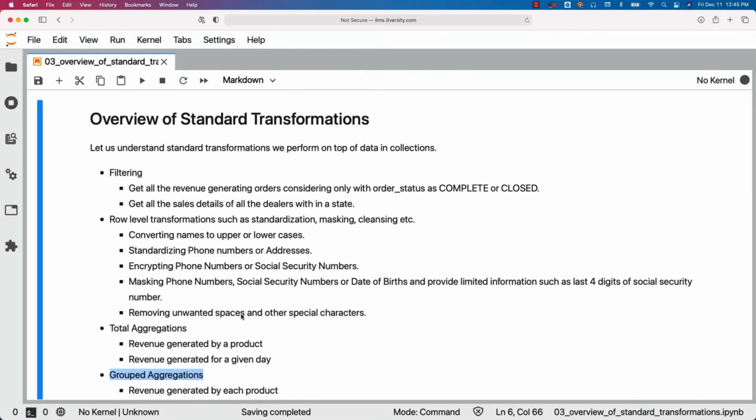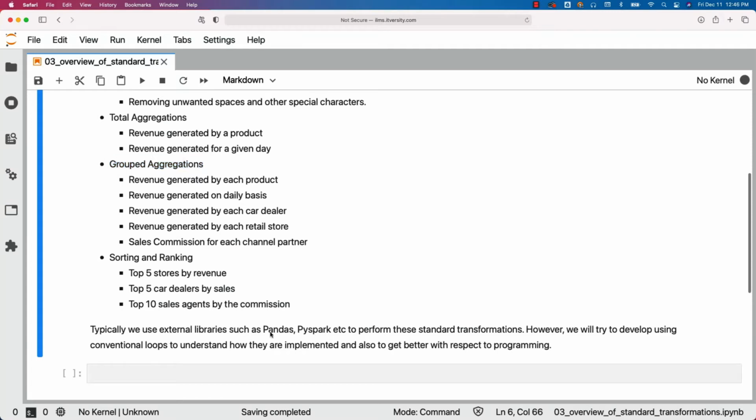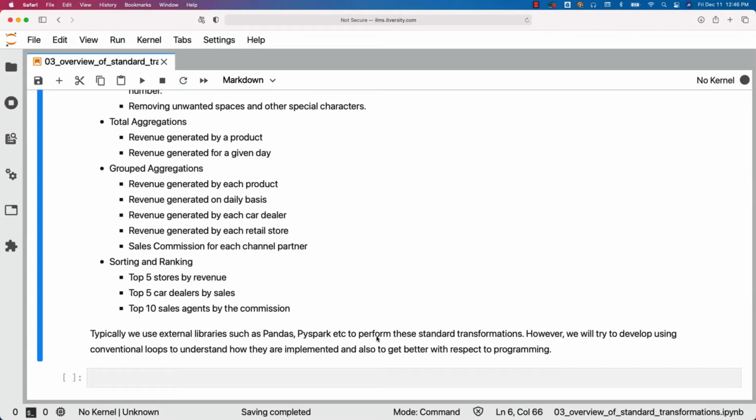As part of this section, we'll see how some of these can be achieved using loops on top of the collections. When it comes to actual implementation, we use external libraries such as Pandas, PySpark, etc. However, we'll try to develop using conventional loops to understand how they're implemented and also to get better with respect to programming. Even though you will not be using the approach which we are going to cover as part of this section in subsequent topics to process the data in collections, it is very important for you to go through these so that you understand underlying concepts and also you get better with programming skills using Python as programming language.